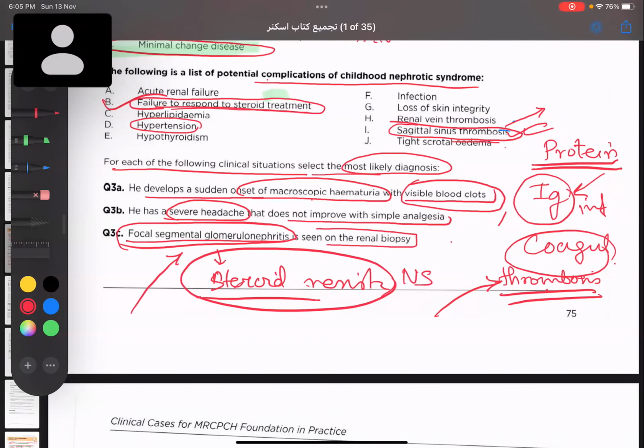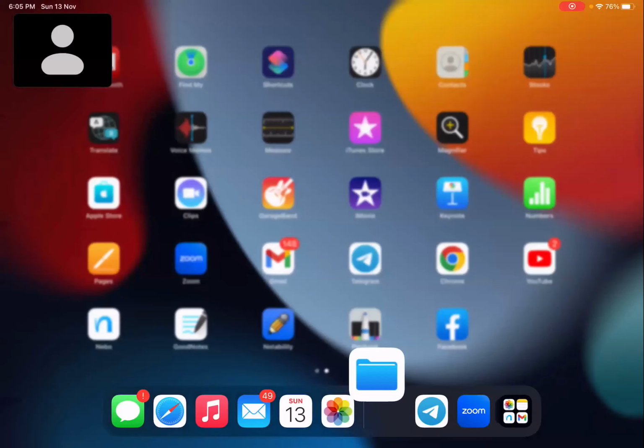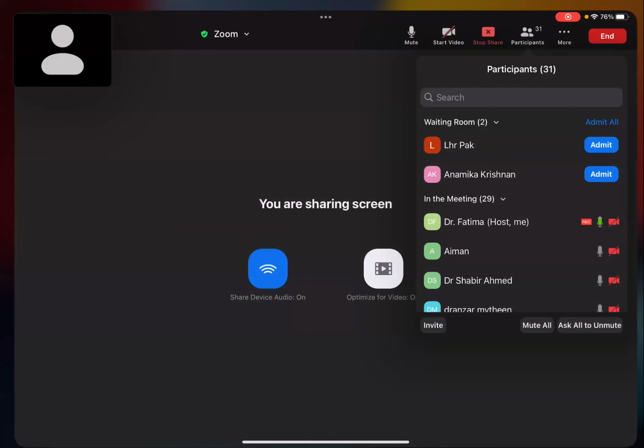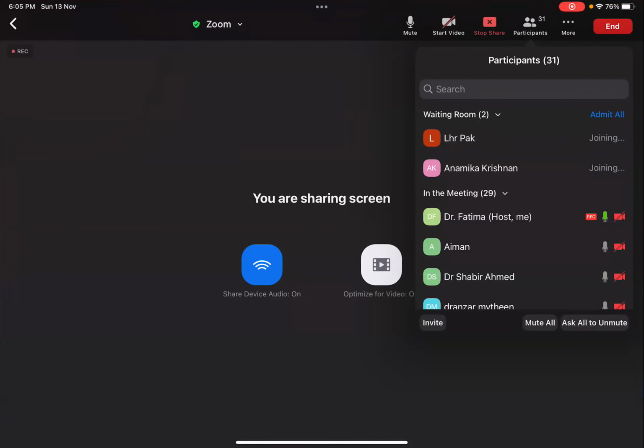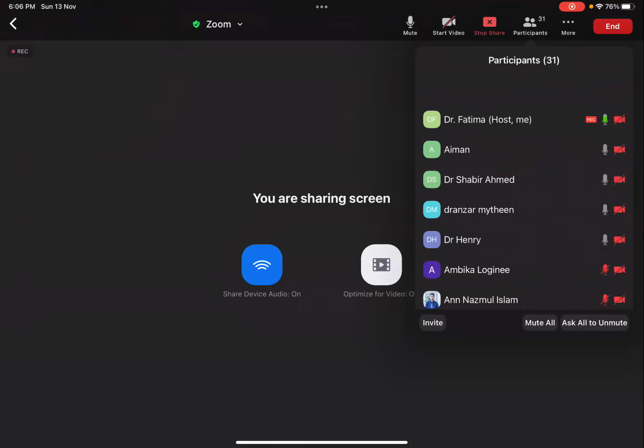It is steroid-resistant nephrotic syndrome. Okay. Excuse me, I'm not able to view the screen. Can you guys see the screen? Everybody else? Yes. Okay. Can you please? Yeah. So you leave the meeting and join again. I'm waiting for you. Okay.